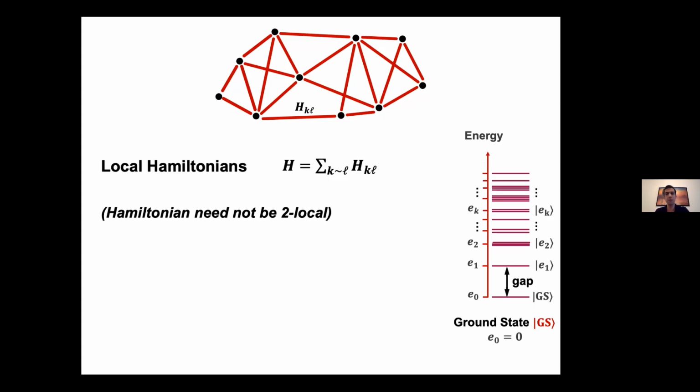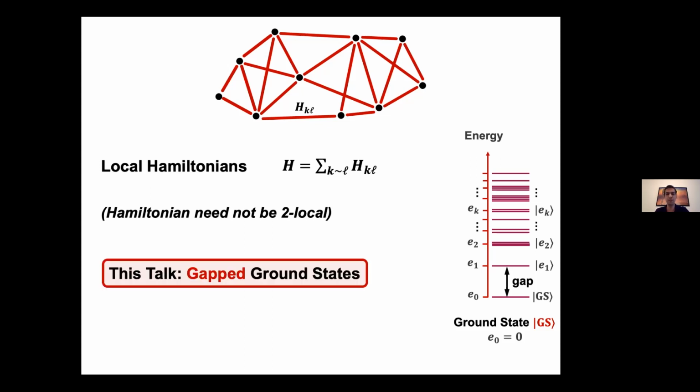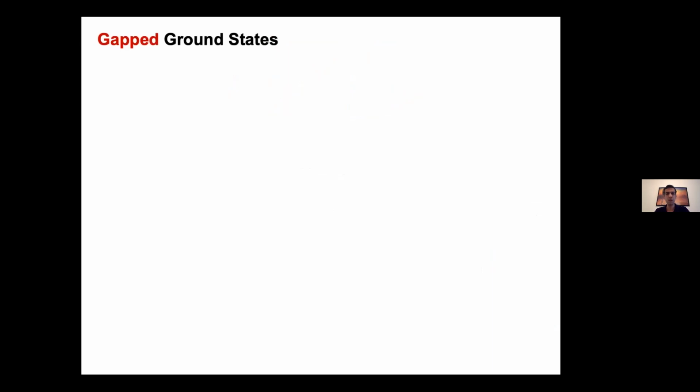So the difference between the two smallest eigenvalues is called the spectral gap of the Hamiltonian. And we are interested in the case that this gap is a constant independent of the number of particles. We call the ground states that satisfy this gapped ground states, which are the subject of the rest of this talk. Okay, so why do we care about these states?